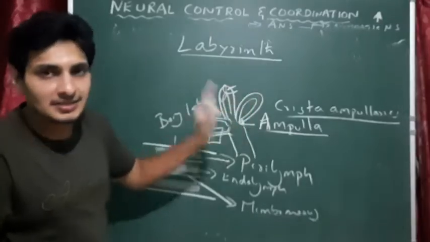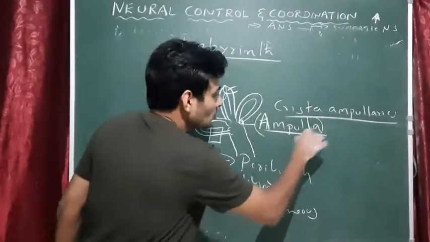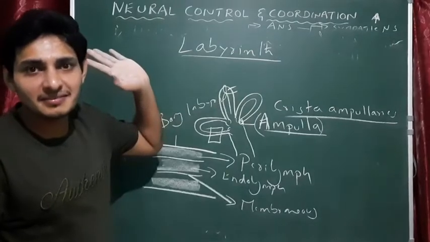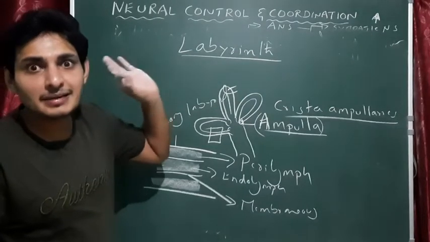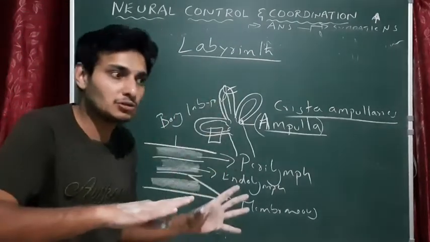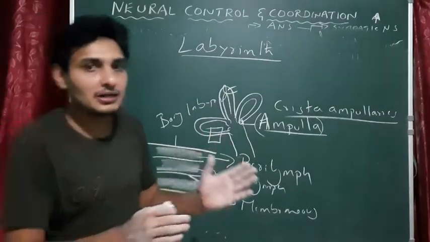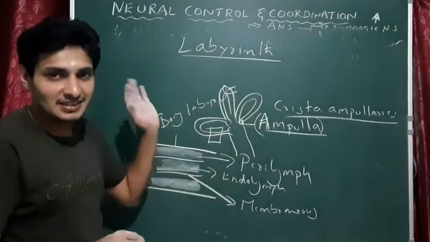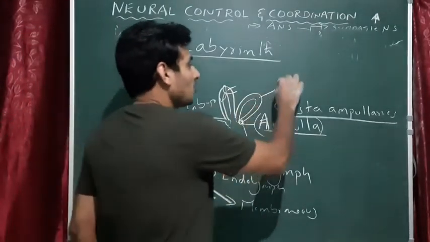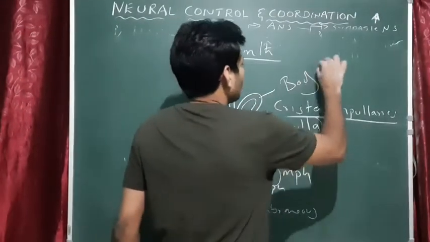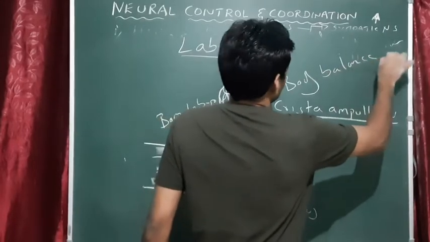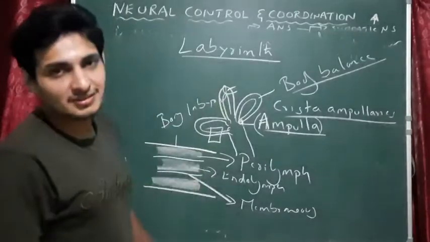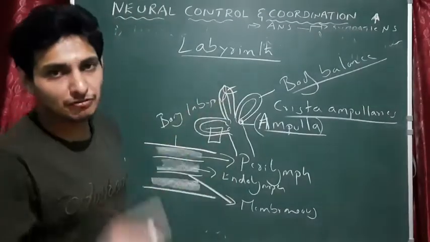They have specialized cells actually. So these cells send the message to your brain, particularly to the cerebellum. Now the cerebellum thinks, and automatically it corrects the body posture. This means the semicircular canal plays an important role in balance. So that's what we say: it is the balance organ, because of the endolymph movement within the semicircular canal.